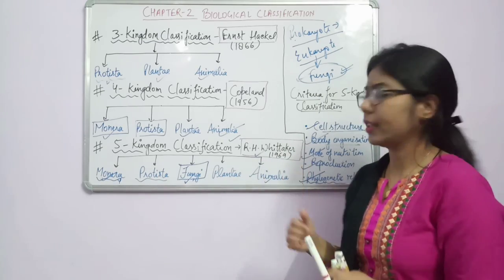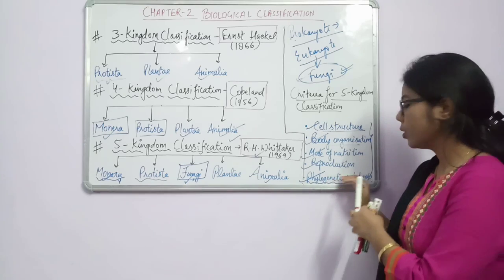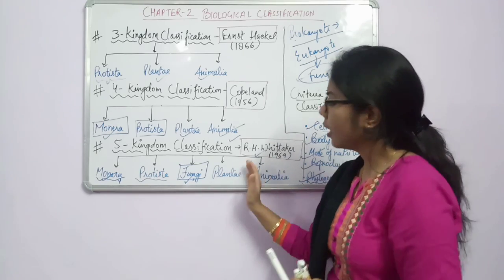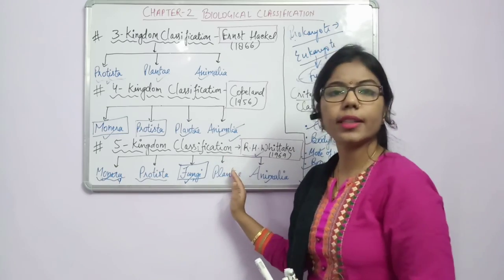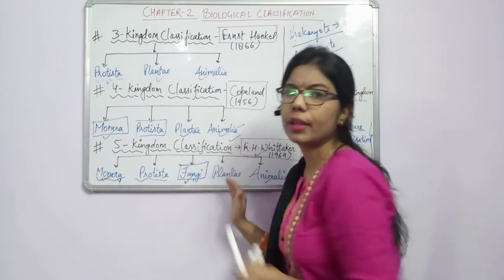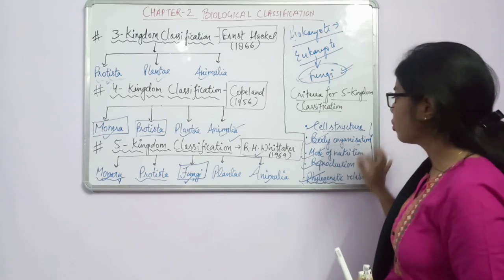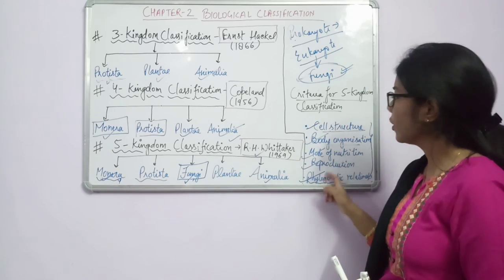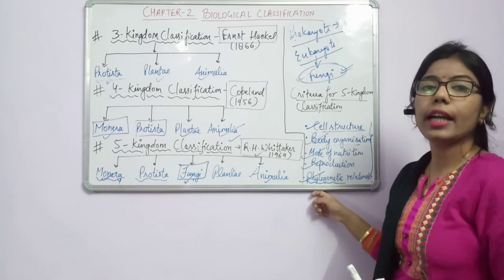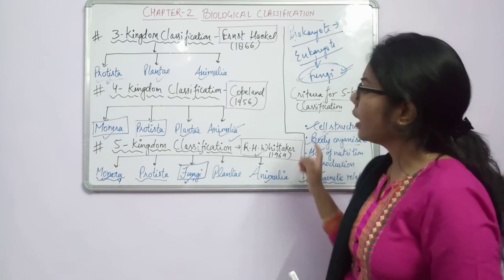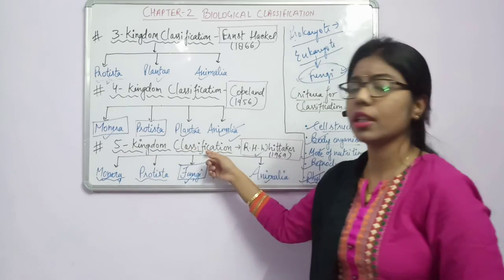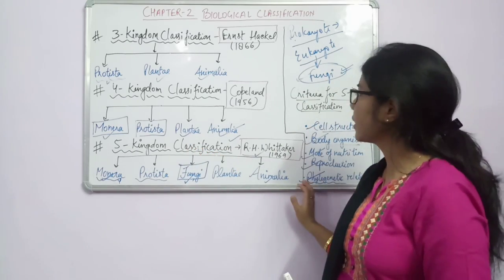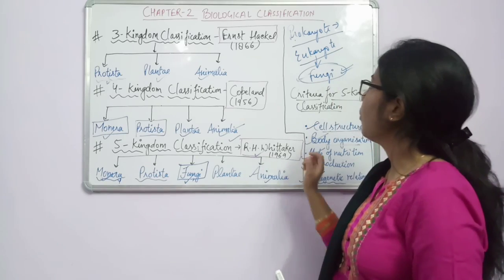some advanced characters. So this relationship is what? Phylogenetic relationship, how we are related to the other organisms, and how this later organism is connected to the previous one. Right? So these things should be considered for any classification. If we are not considering these criteria, what happens? It will not be good. That's why we are saying that the 5 kingdom classification is a fine classification, because it is considering all these characters which are very, very important.